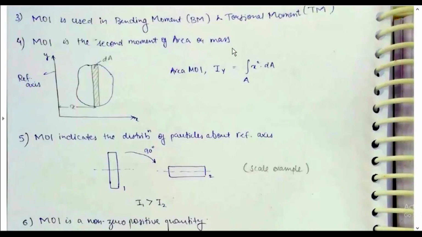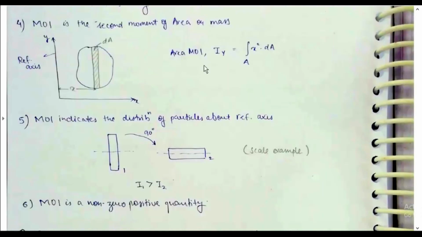The first moment is the centroid. Area MOI: Iy is equal to integral x square dA. Iy about the y axis is the integral of x square dA.